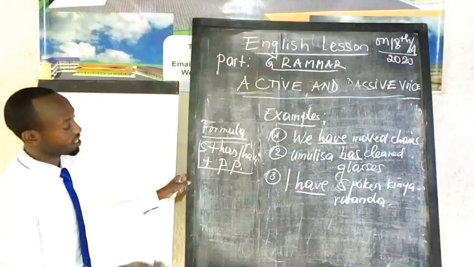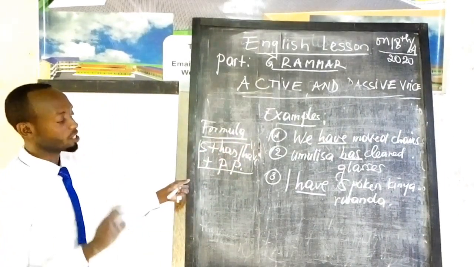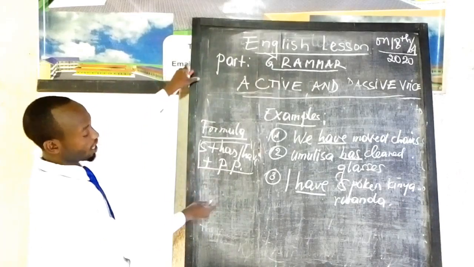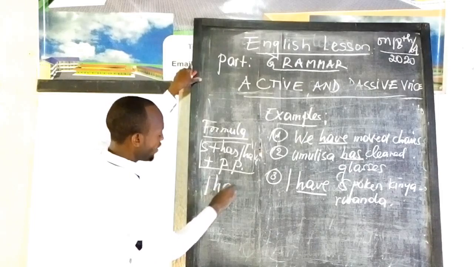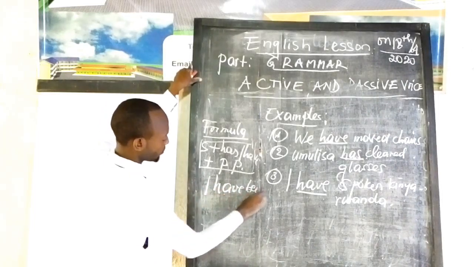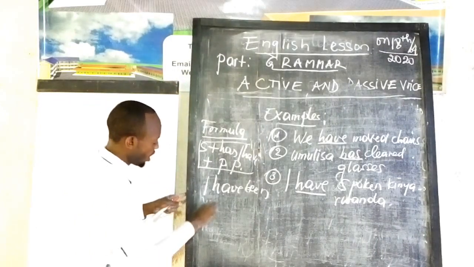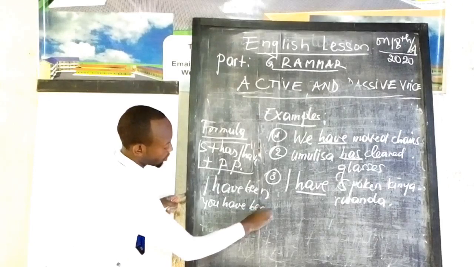As I told you, when we change active voice into passive voice, we always use verb to be. Now, how can we conjugate verb to be into present perfect? I have been. You have been.